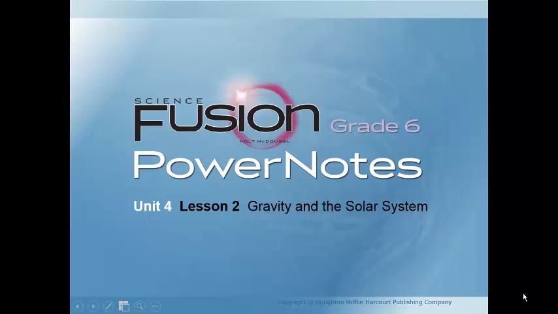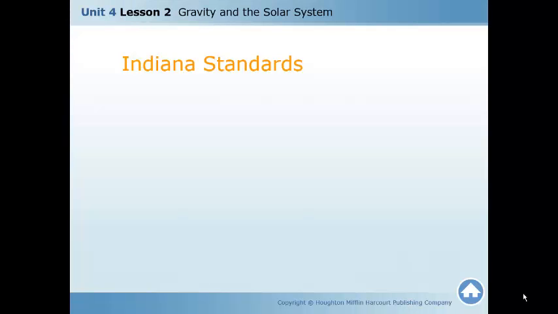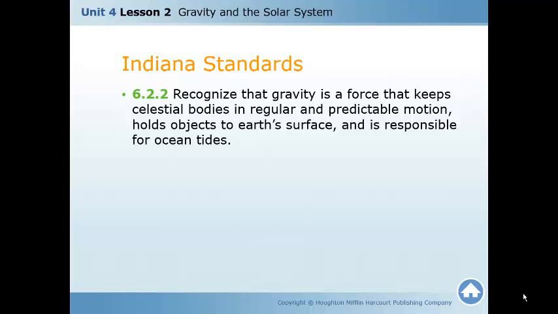Today we're going to focus on Unit 4, Lesson 2, Gravity in the Solar System. Your standard is 622. Recognize that gravity is a force that keeps celestial bodies in a regular and predictable motion, holds objects to the Earth's surface, and is responsible for ocean tides.